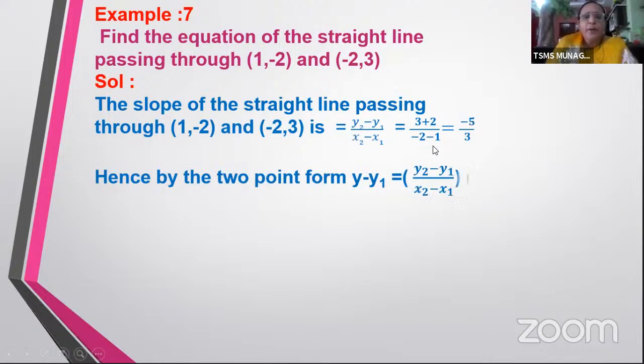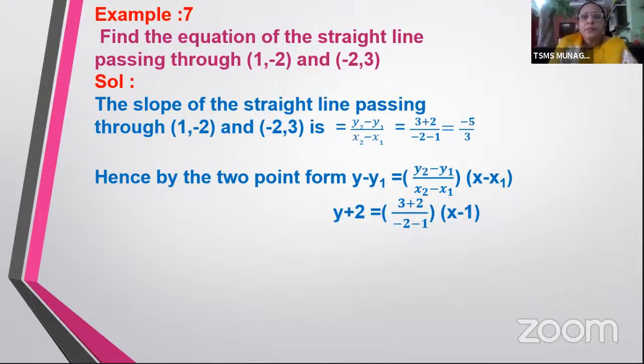Now hence the 2-point form. You have 2 points here. You use the 2-point form. The first point is (x1, y1), the second point is (x2, y2). So here y plus 2, I'm using this as y1, is equal to the slope here (3 plus 2) by (-2 minus 1), into (x minus x1).